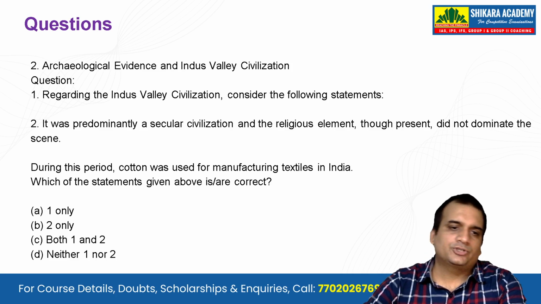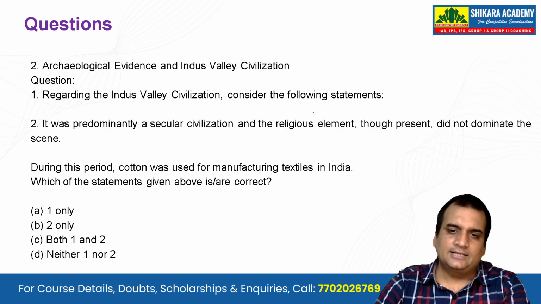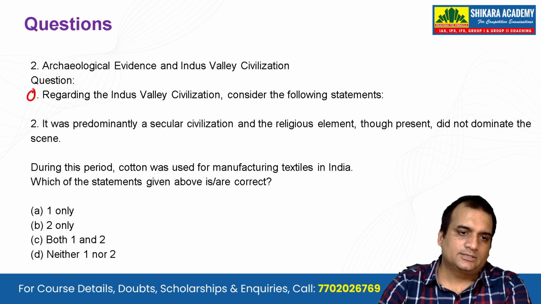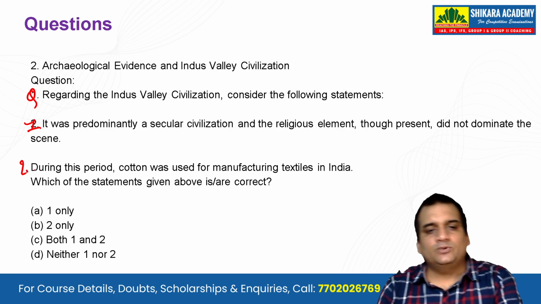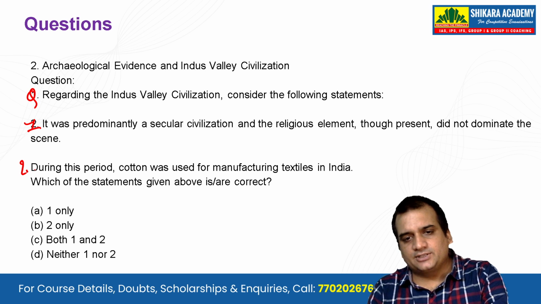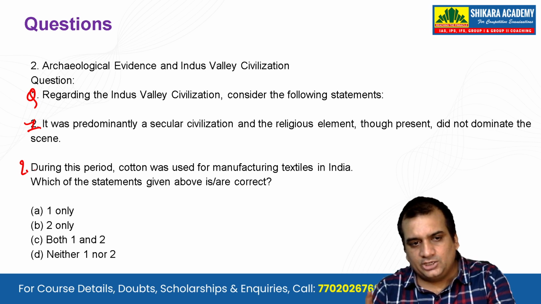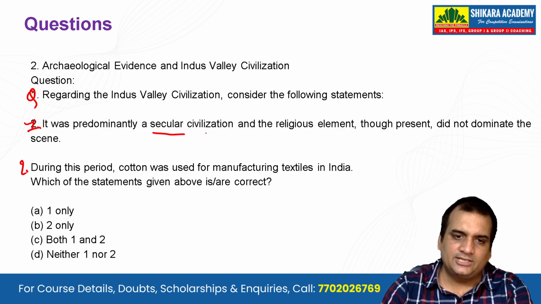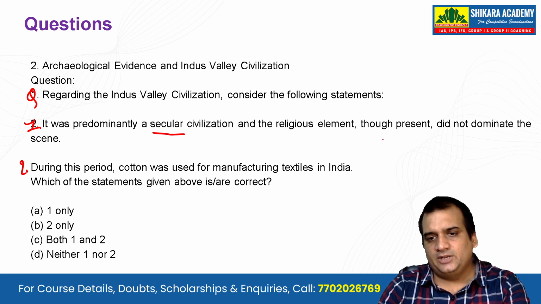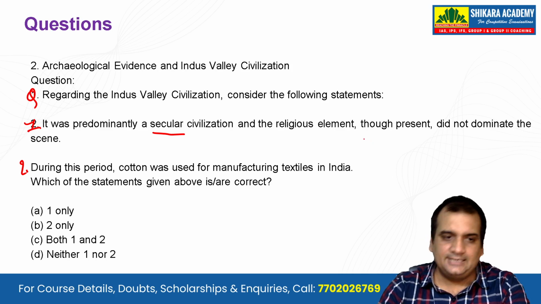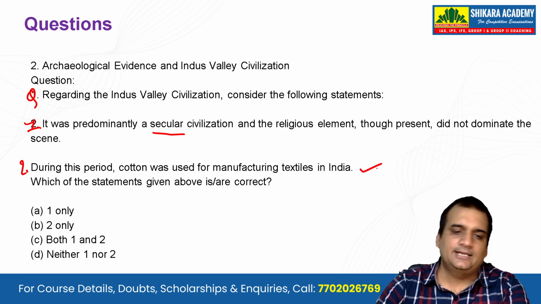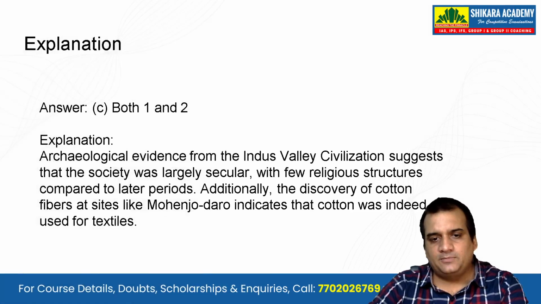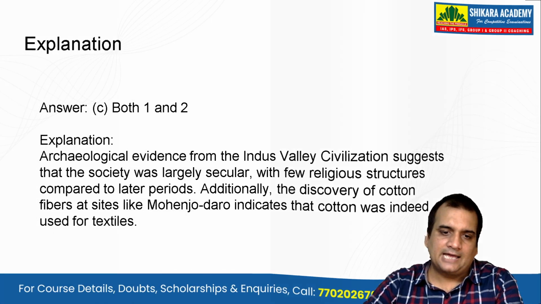Let's see the next question. Regarding the Indus Valley civilization, consider the following statements. Okay, this is the question. This is point number 1 and this is point number 2. It was predominantly a secular civilization, and the religious element, though present, did not dominate the scene. So guys, yes, that is correct. Number 2, during the period, cotton was used for manufacturing textiles in India. Yes, that's also correct. So on that basis, both 1 and 2 are correct over here.